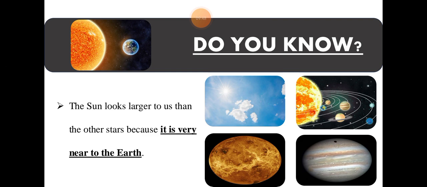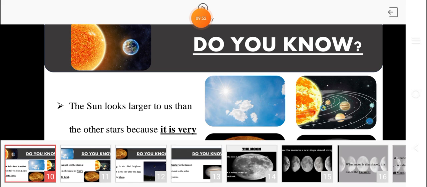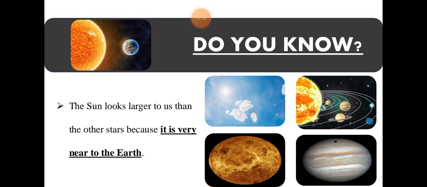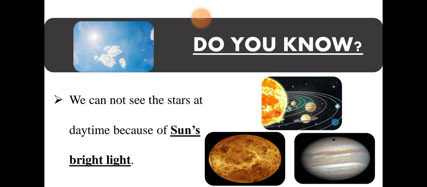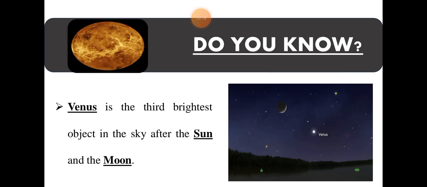Do you know the Sun looks larger to us than the other stars because it is very near to us? Actually the Sun is larger, but it looks much larger to us because it is very near. We are the third planet from the Sun. We cannot see the stars at daytime because of the Sun's bright light. As the light of the Sun is very bright, we cannot see the stars in the daytime, and also due to clouds.